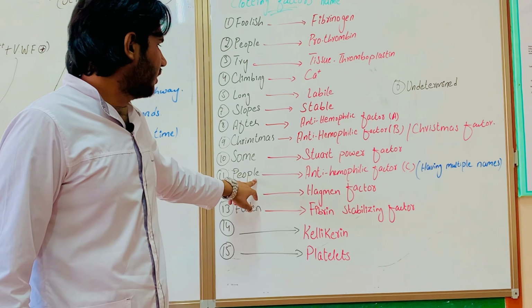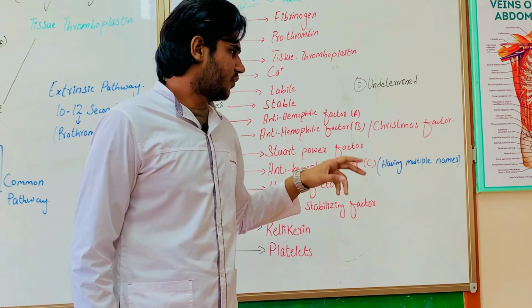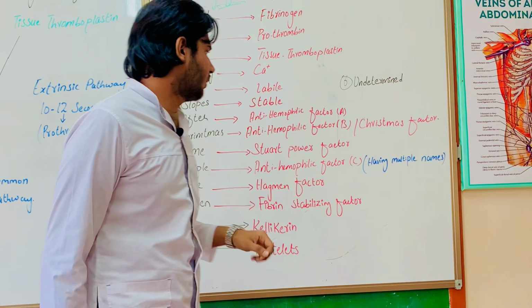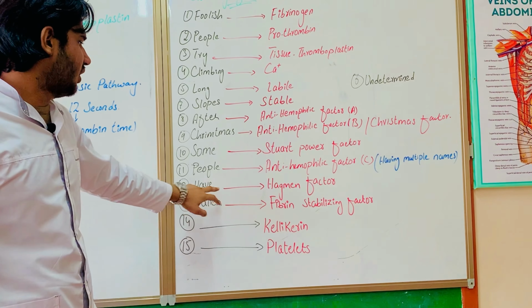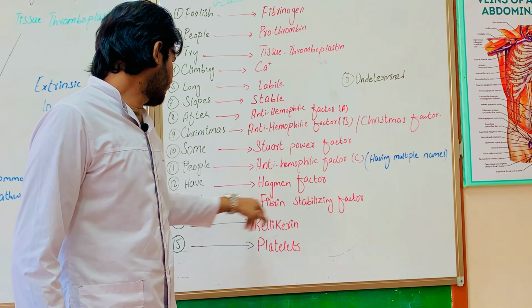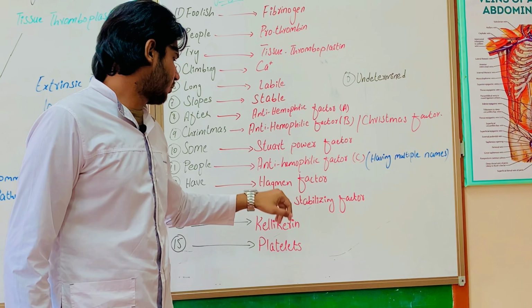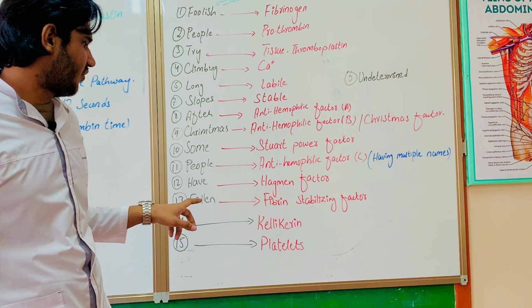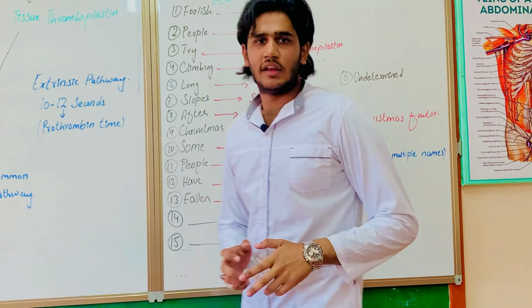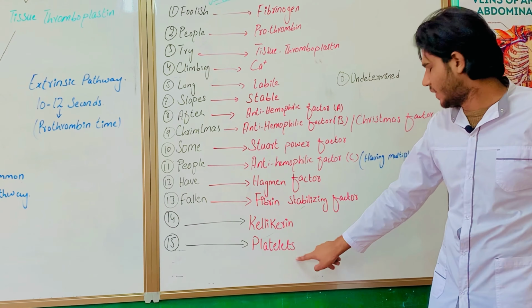People means antihemophilic factor C, having multiple names. Hag means Hageman factor, Fall means fibrin stabilizing factor, and 14 and 15 are kallikrein and platelets.